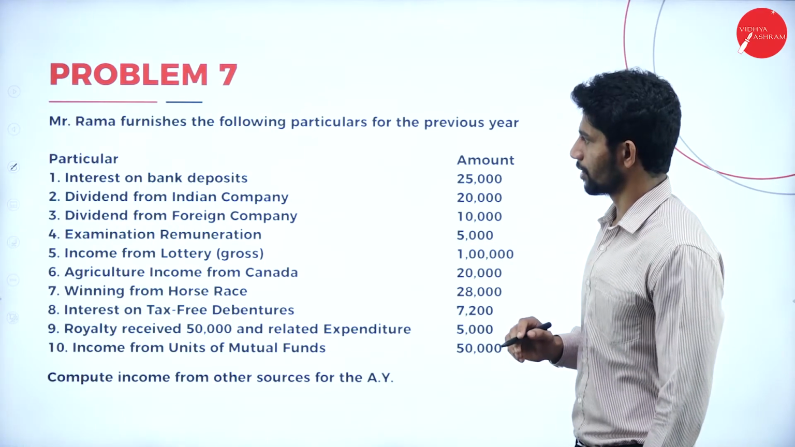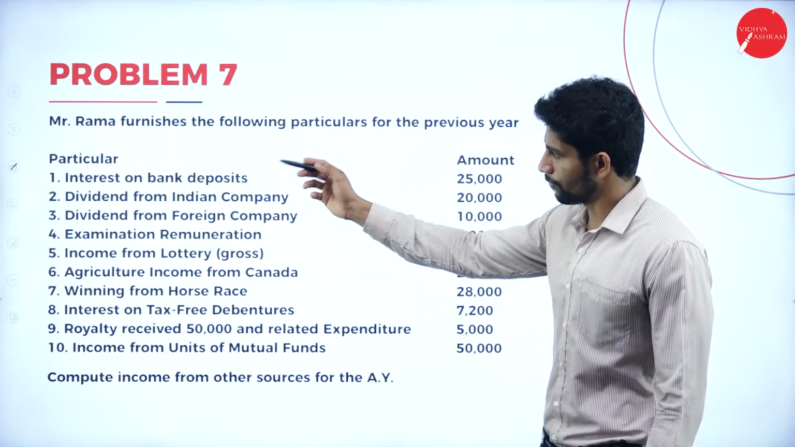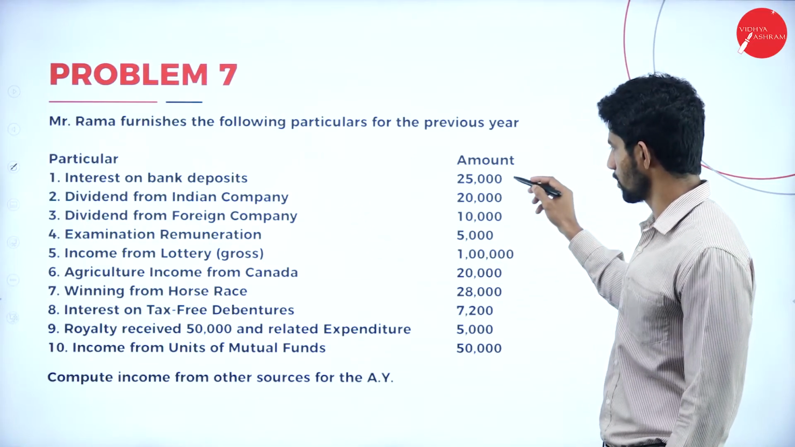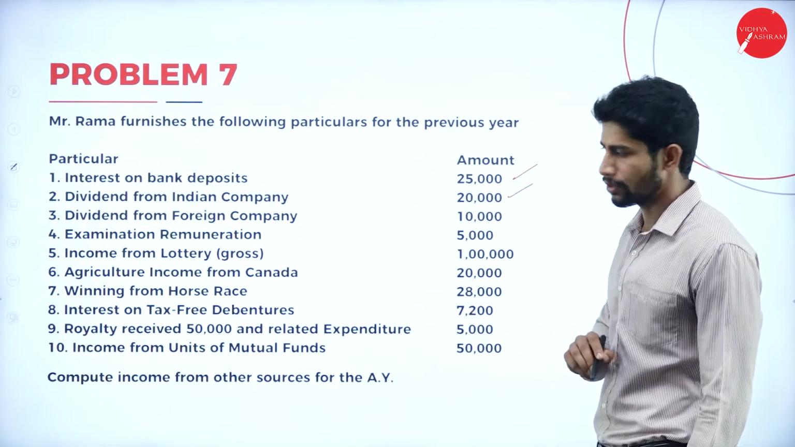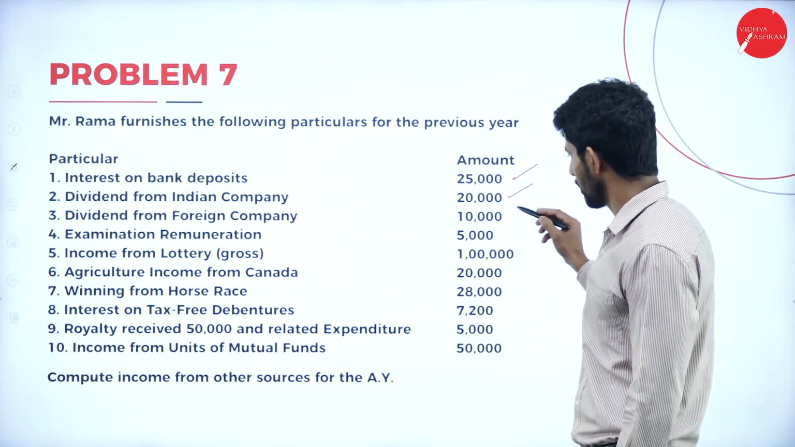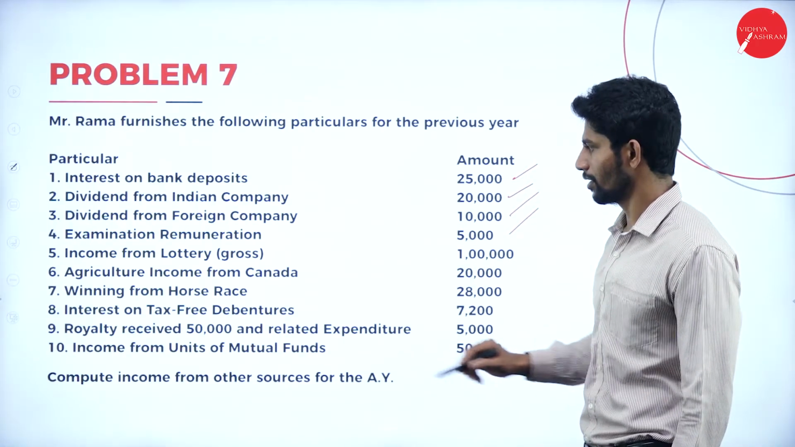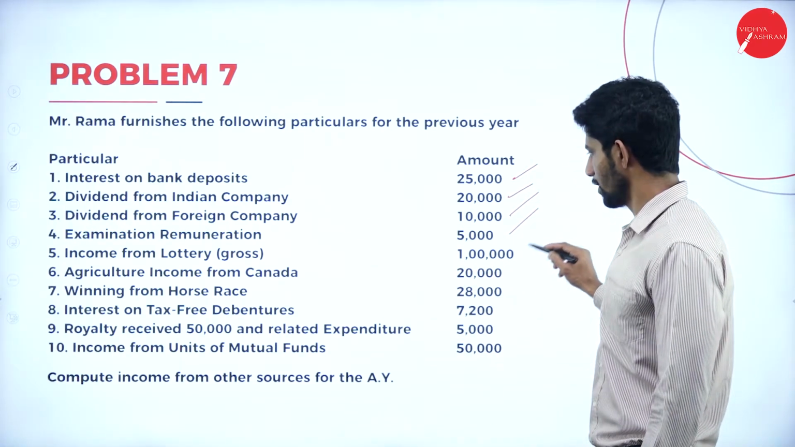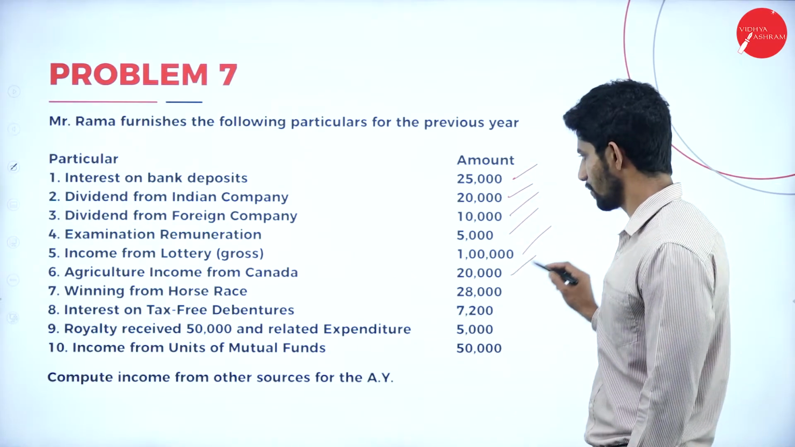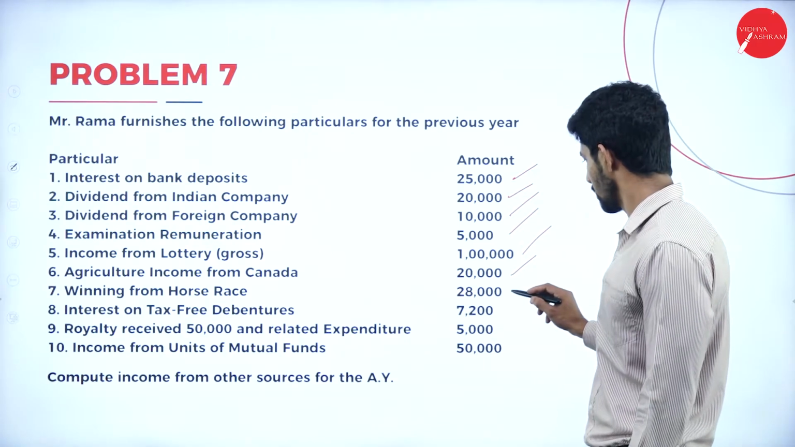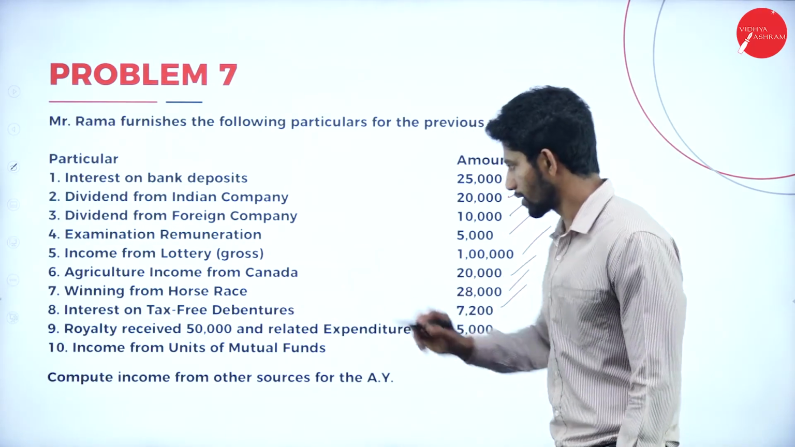Mr. Rama furnishes the following particulars for the previous year. So point number 1, interest on bank deposit, taxable. Dividend from Indian company, yes, it is also taxable. Dividend from foreign company, yes, taxable. Examination remuneration, taxable. Income from lottery, yes, taxable. Agriculture income from Canada, yes, taxable. Next, winning from horse race, taxable. Interest on tax-free debentures, next one taxable.